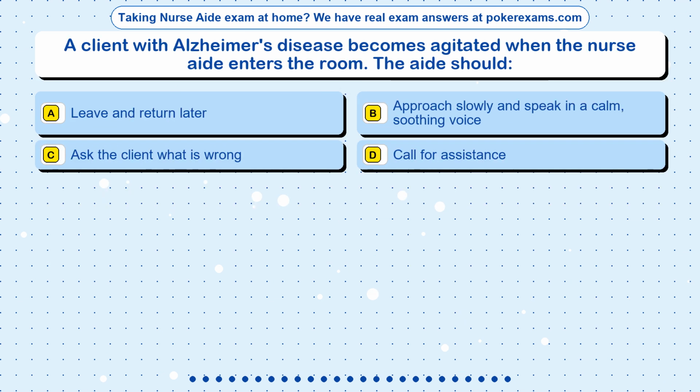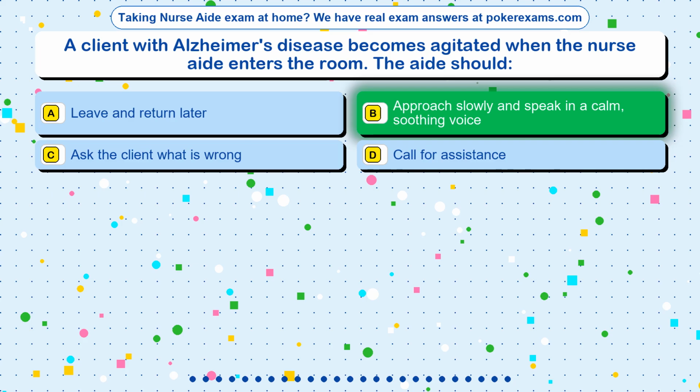Question 14. A client with Alzheimer's disease becomes agitated when the nurse aide enters the room. The aide should: Option A. Leave and return later. Option B. Approach slowly and speak in a calm, soothing voice. Option C. Ask the client what is wrong. Option D. Call for assistance.